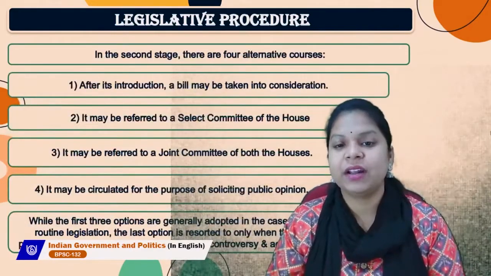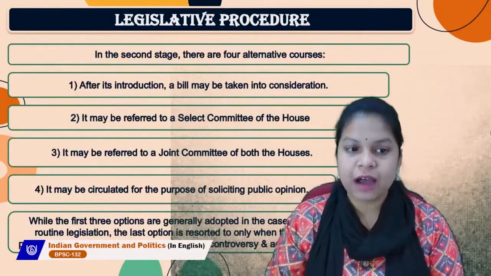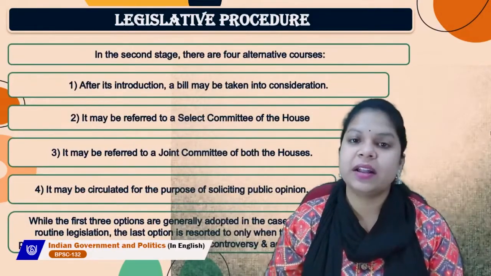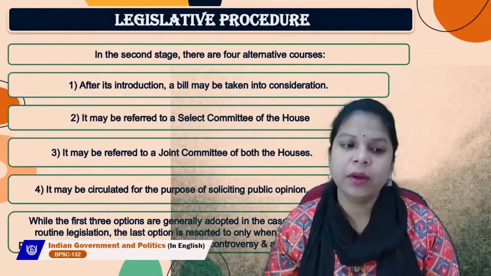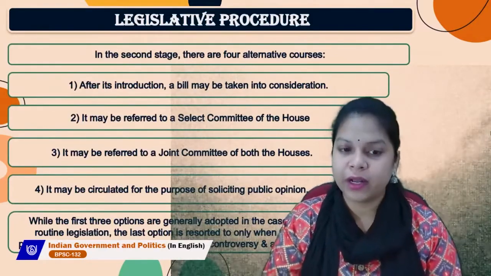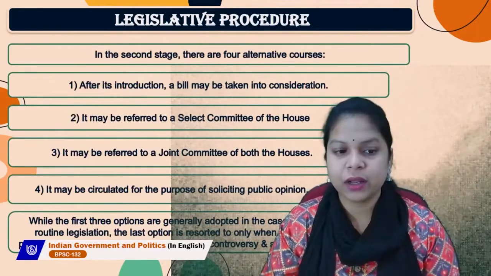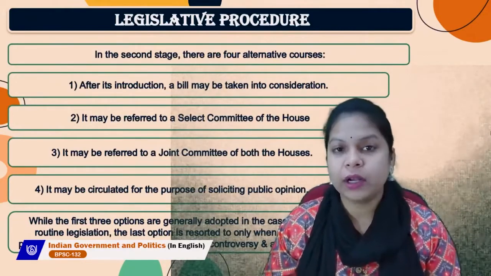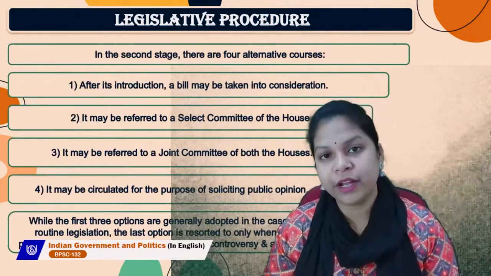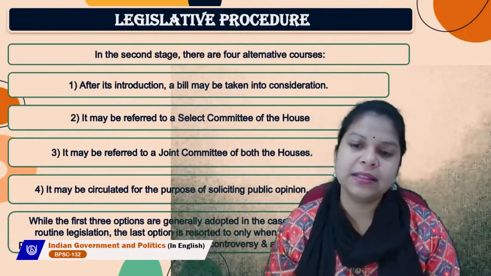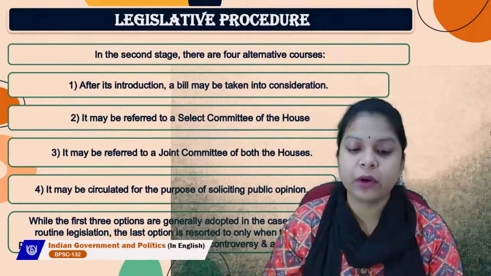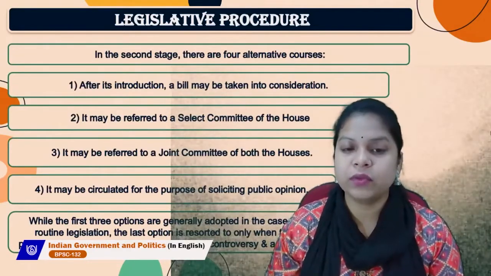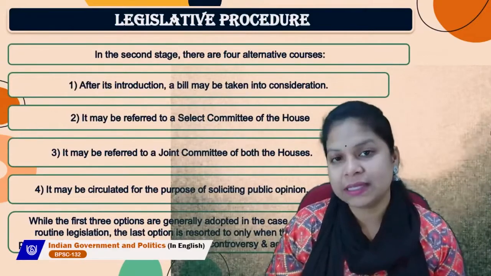In the second stage, there are four alternative courses. After its introduction in one house, a bill may be taken into consideration. Secondly, it may be referred to a select committee of the house. Third, it may be referred to a joint committee of both the houses. And fourth, it may be circulated for the purpose of soliciting public opinion. So there are four alternative courses which can happen when the bill moves to the second stage.